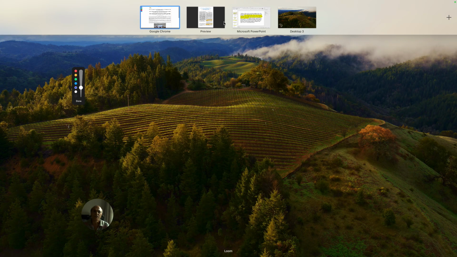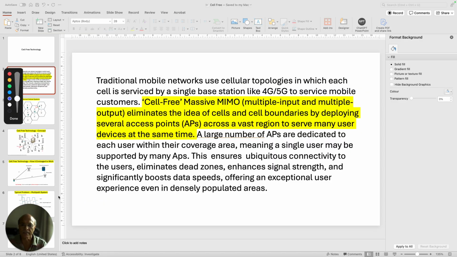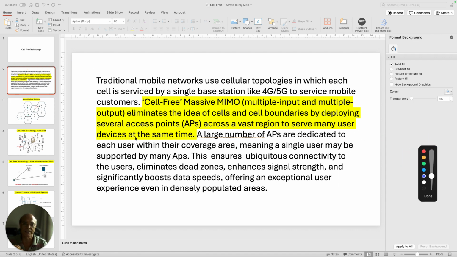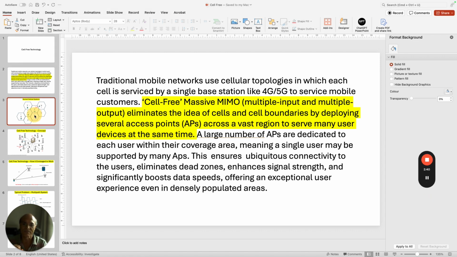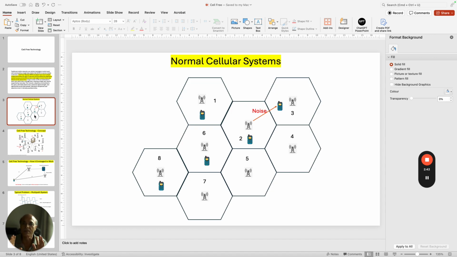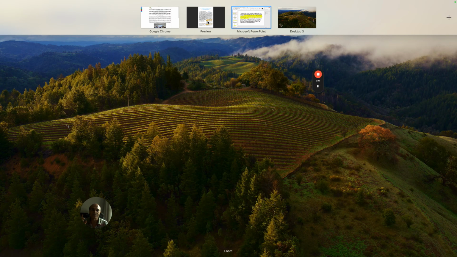Now, in order to make this discussion more efficient, I created a few slides. I'm going to take you through those slides, and I'm sure you will be able to appreciate what kind of opportunities and challenges exist in implementing a technology called cell-free technology. Before I go into talking about the challenges, let's first understand the concept of a normal cellular technology.